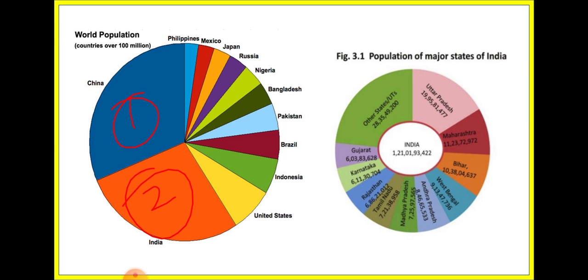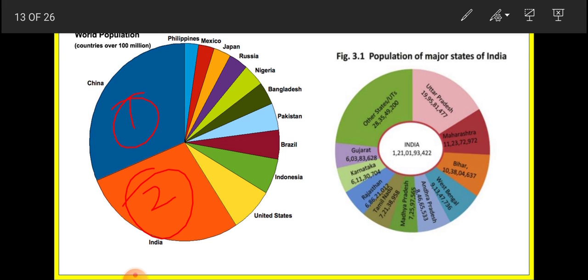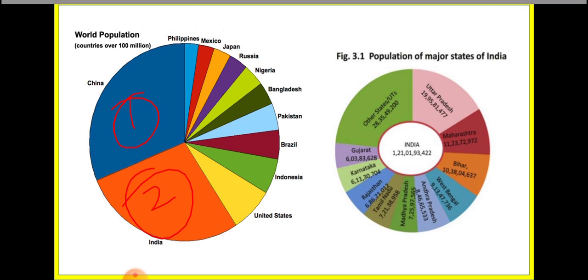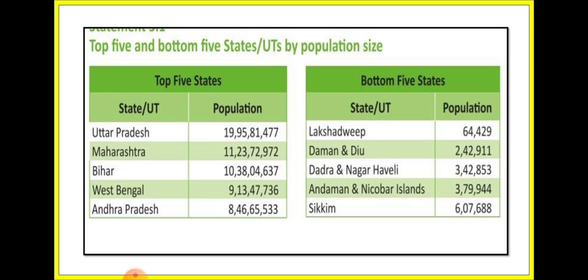If we talk about the population of the major states of India, in India, Uttar Pradesh is the state that has the highest population. After that, Maharashtra is there, Bihar is there, okay, and West Bengal is there. All these are the highly populated states of India, okay. Here I am providing you one chart. As you can see here, the 5 states with more population: Uttar Pradesh, Maharashtra, Bihar, West Bengal and Andhra Pradesh.